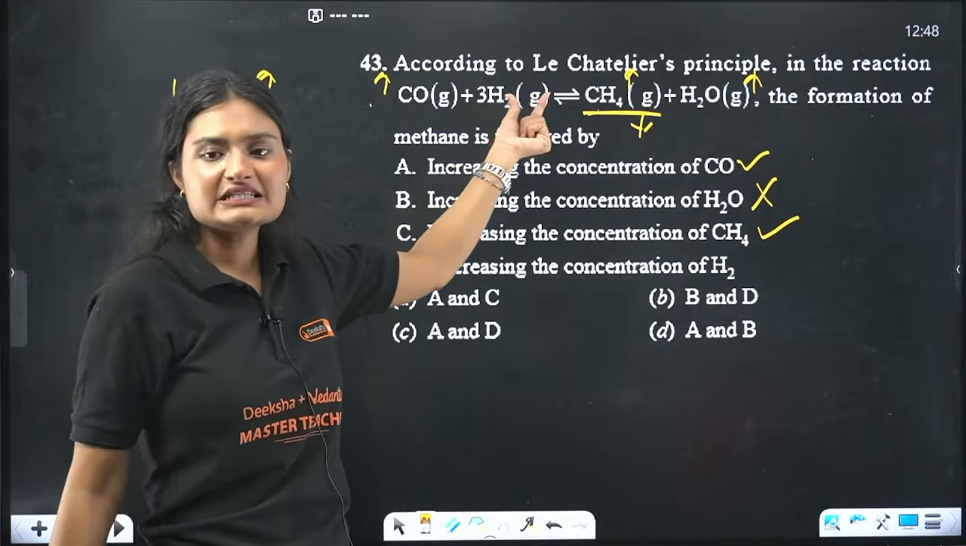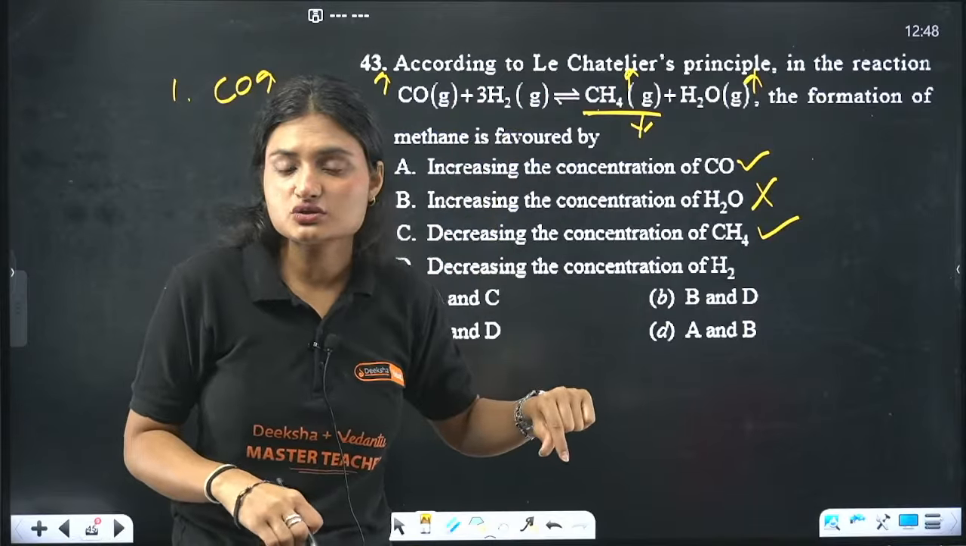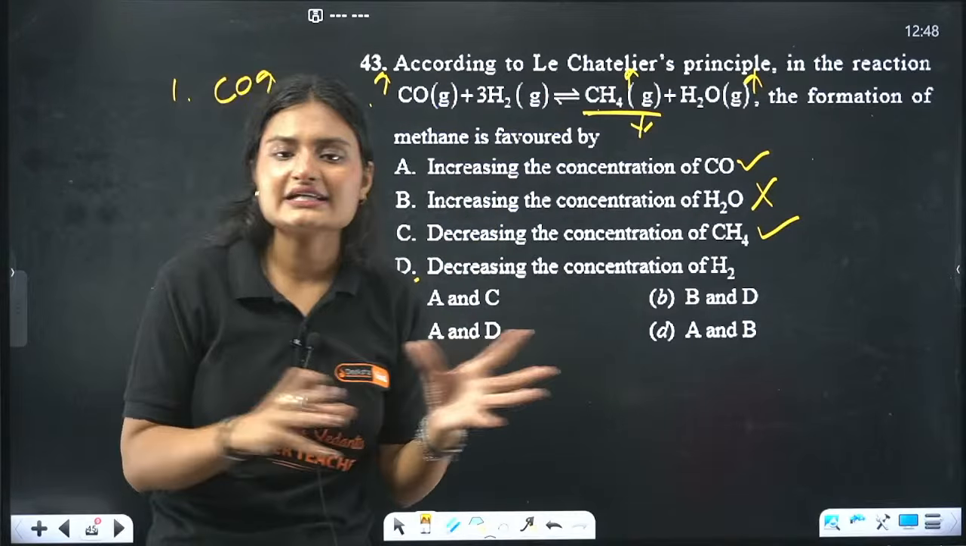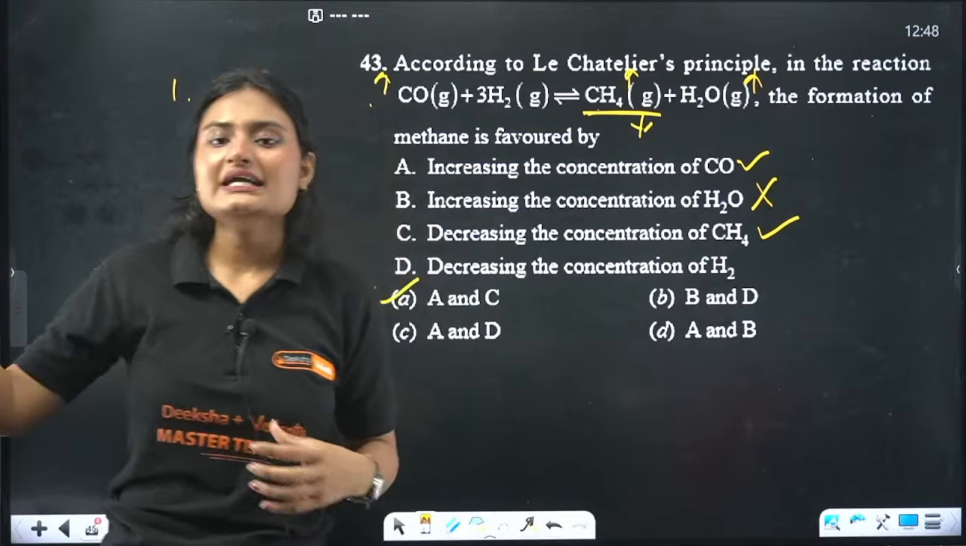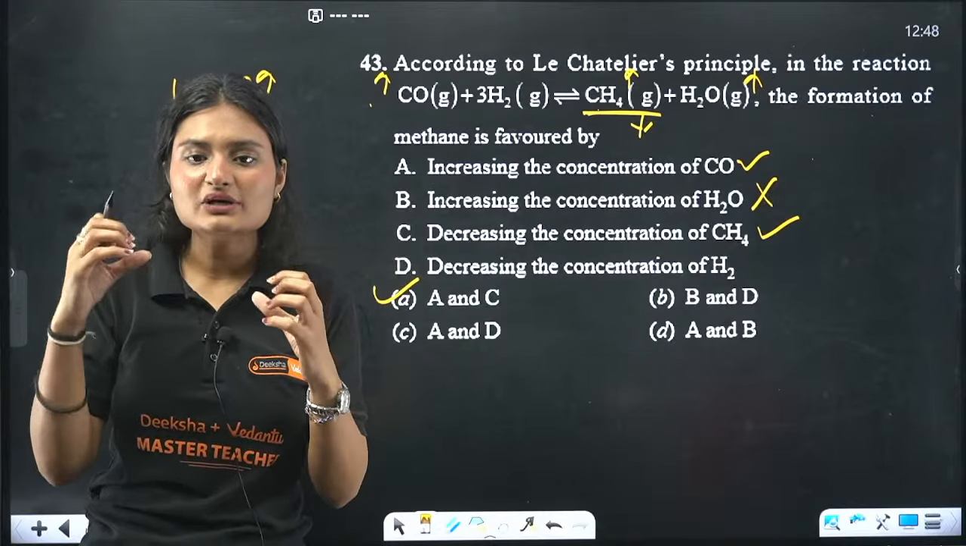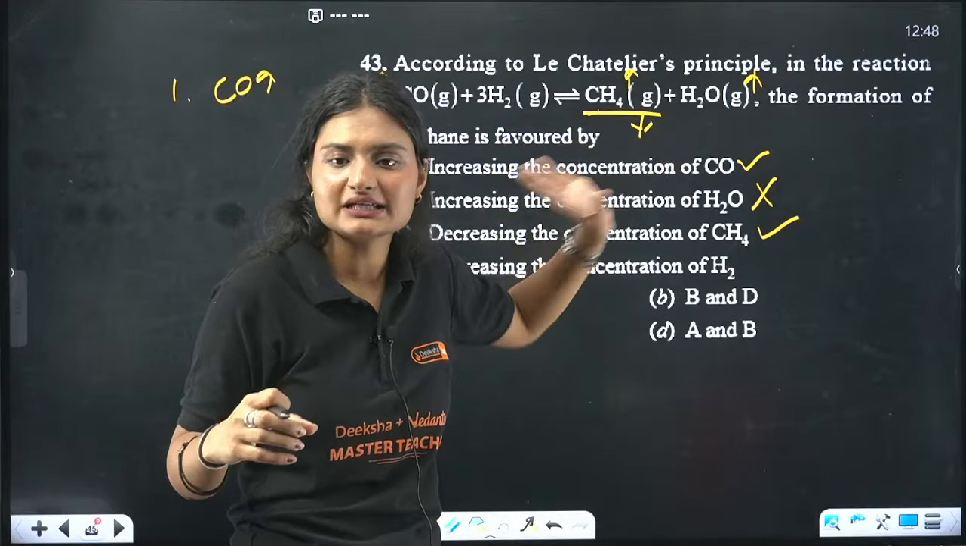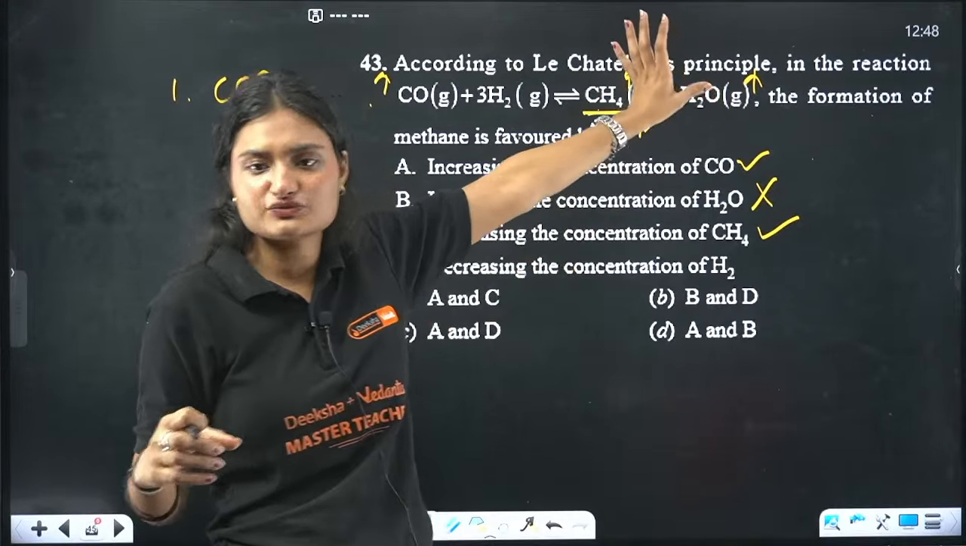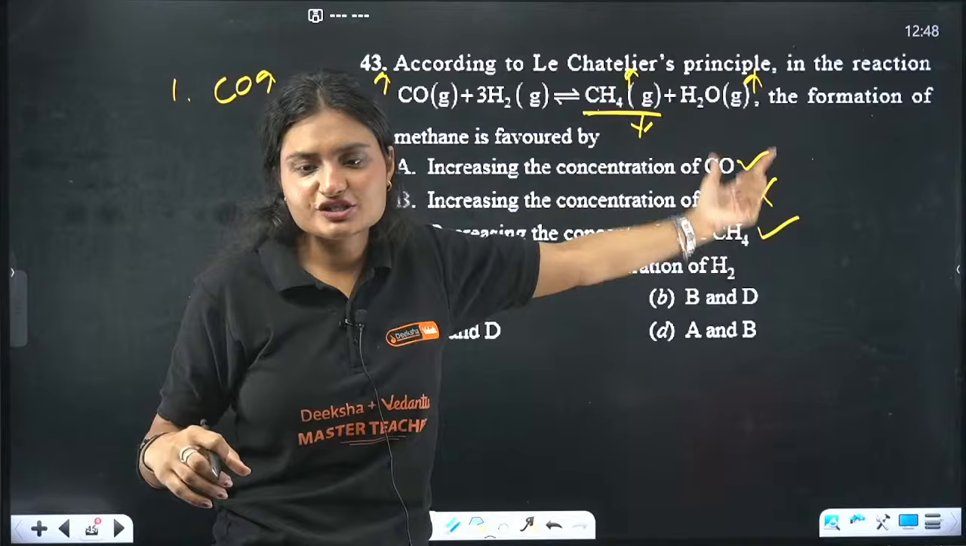Okay, second thing, I increase the concentration of H2. In that case also, the equilibrium will think that the reactant-product balance is gone. So I want equilibrium again. What it will do is increase the concentration of product again. More synthesis of CH4. Okay, again decreasing the concentration also works.